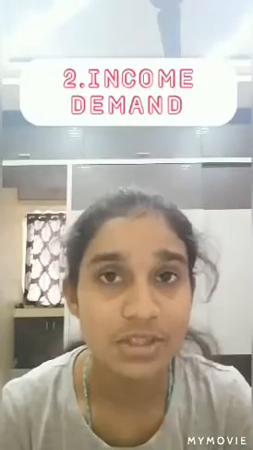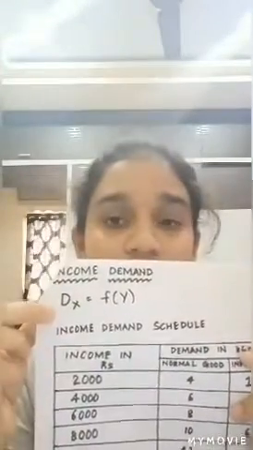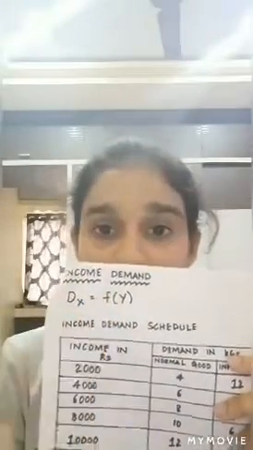And here till now we have completed what is price demand, and now coming to the second type of demand, which is the income demand. The income demand shows the relation between the income of the consumer and the quantity demanded for a particular commodity, and that can be explained as Dx = f(Y), where Dx denotes the demand for good x, f shows the functional relationship, and Y denotes the income of the consumer.